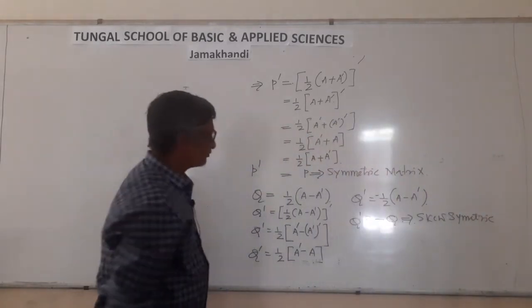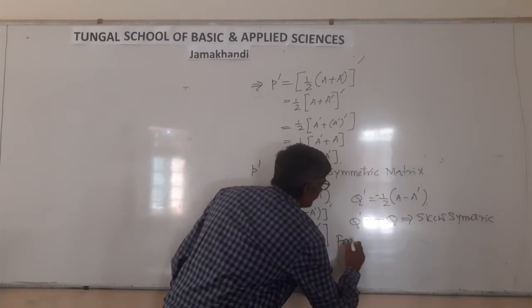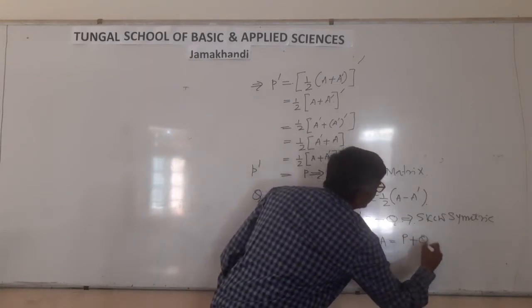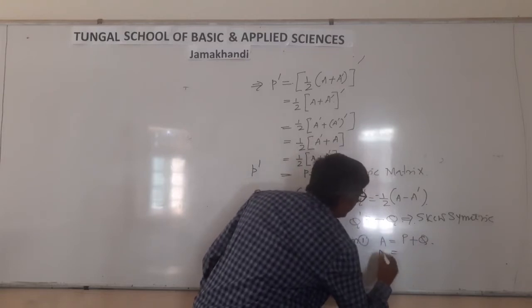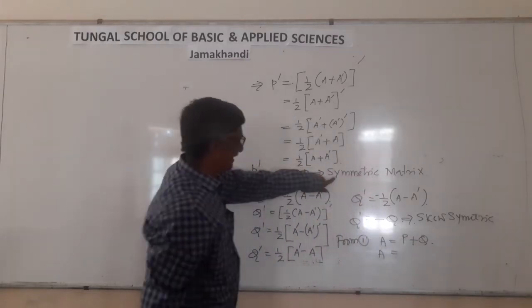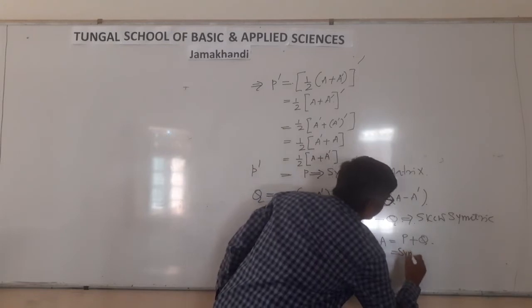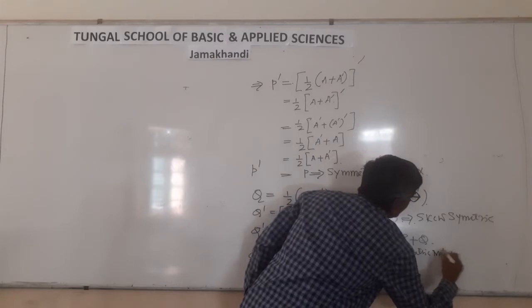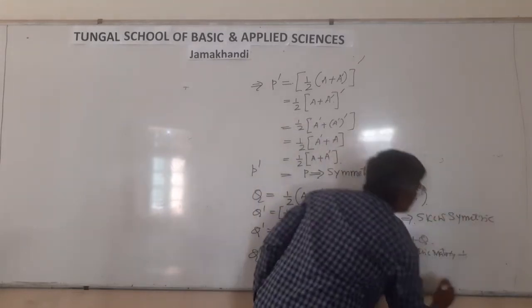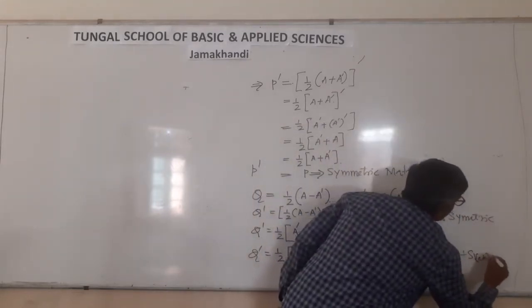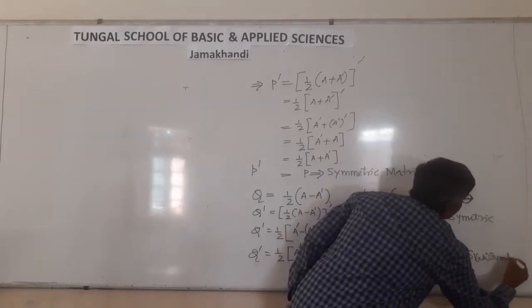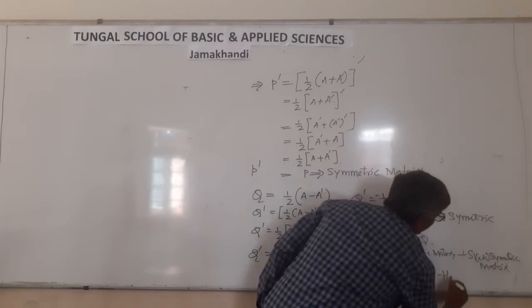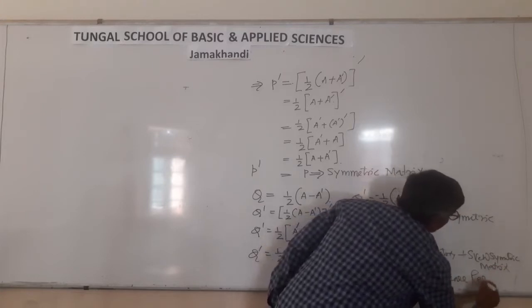From 1, A equal to P plus Q. P means what? P is a symmetric matrix. What is Q? Q is a skew symmetric matrix. Hence the result. Correct?